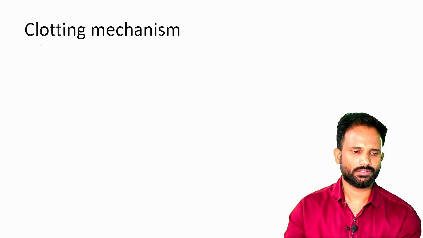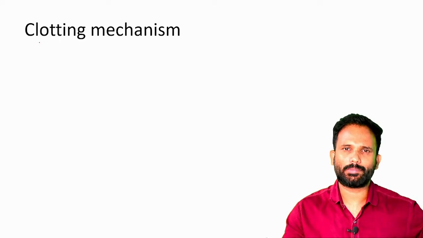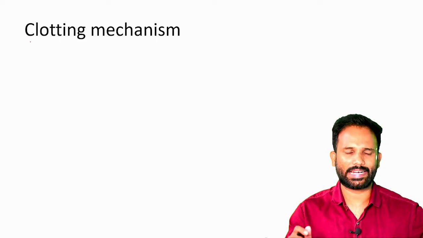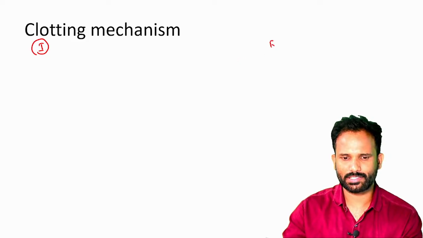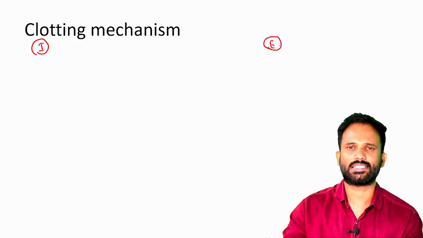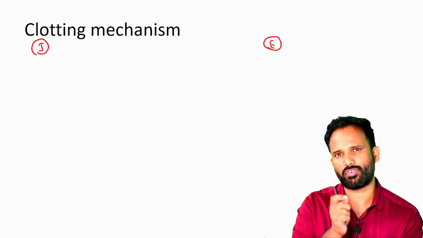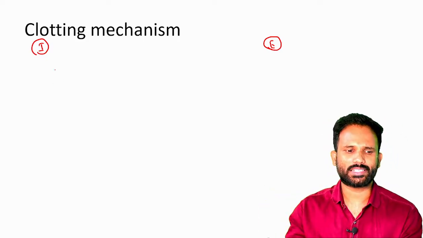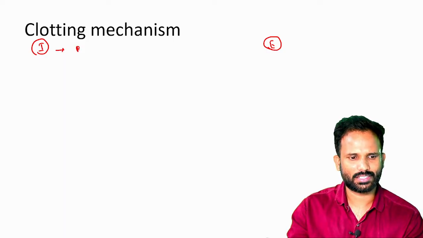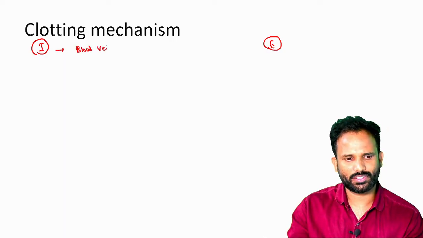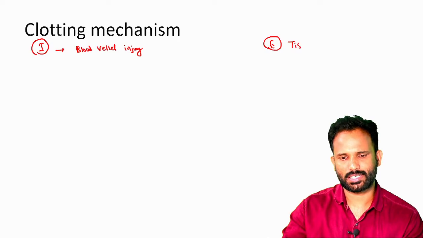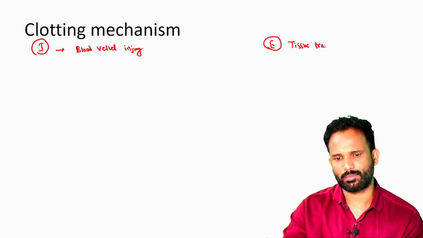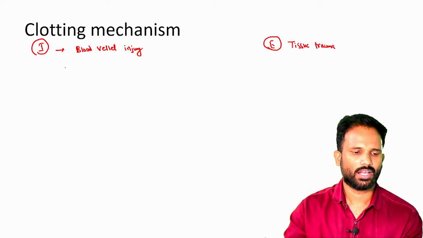So the first step in the clotting mechanism is formation of prothrombin activator. Now it occurs by one, the intrinsic mechanism, and two, the extrinsic mechanism. Prothrombin activator can be formed either by intrinsic or by extrinsic. The intrinsic mechanism occurs whenever there is an injury to the blood vessel. The extrinsic mechanism occurs whenever there is tissue trauma.